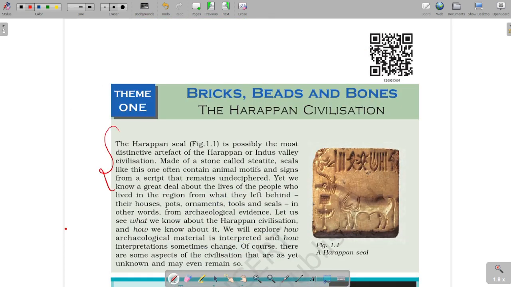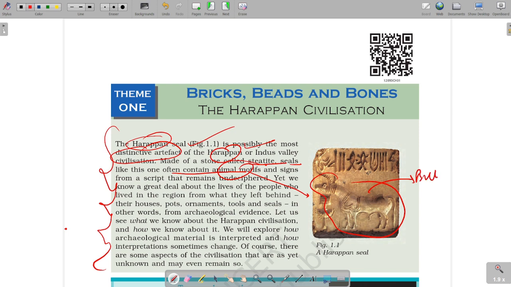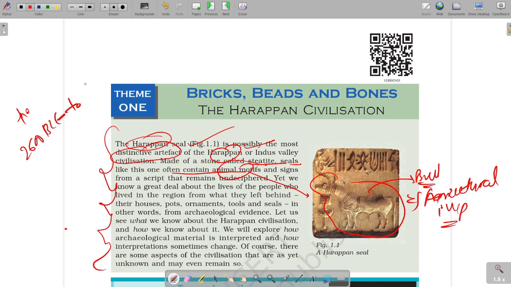The first paragraph, which is the introductory part, talks about the distinctive artifacts of the Harappan civilization. Things like steatite seals often contain the motif of animals. This is a bull, which was also significant of agricultural importance. The basic timeline here existed from 2600 BCE to 1900 BCE, that is around 700 to 800 years, or somewhere it is said 1000 years.